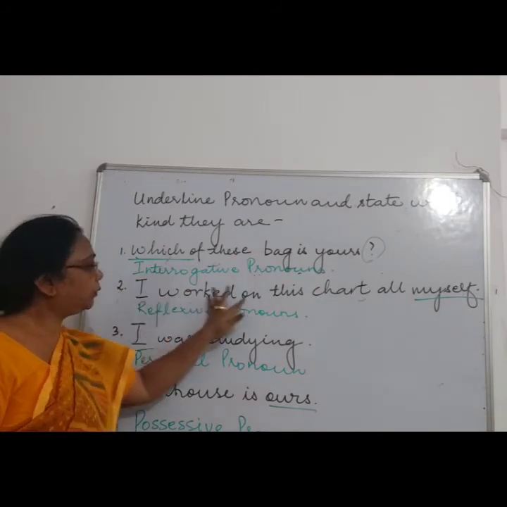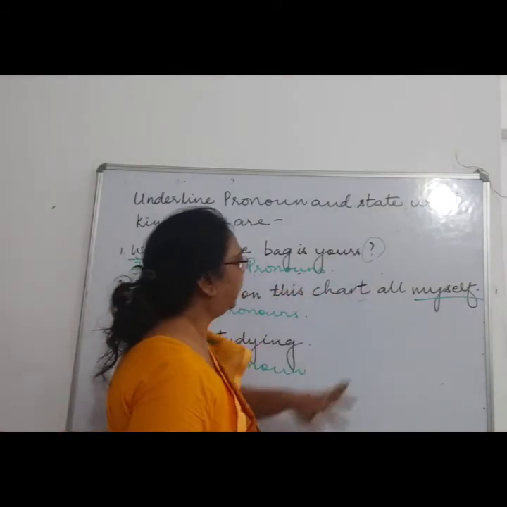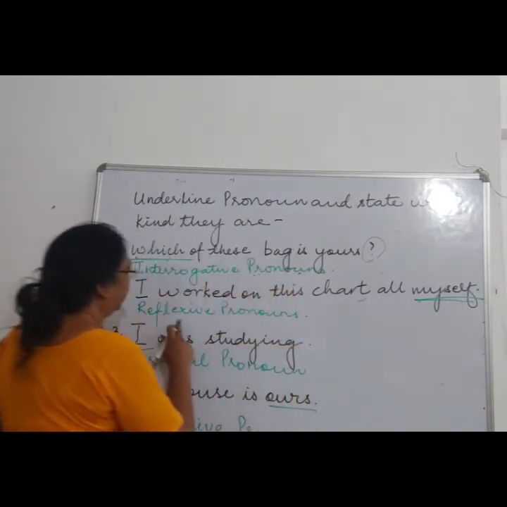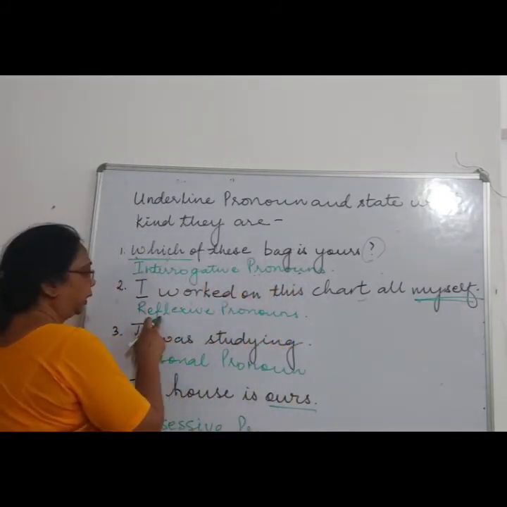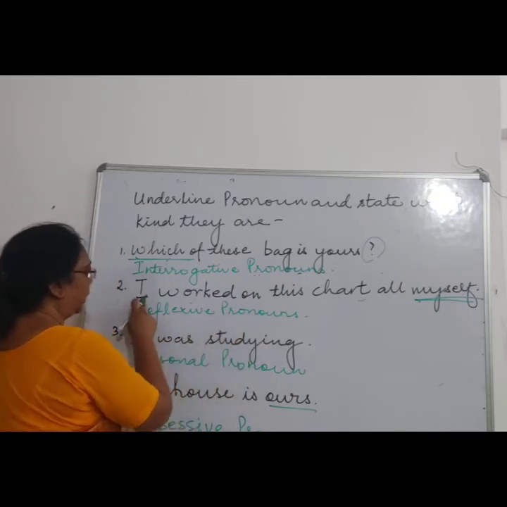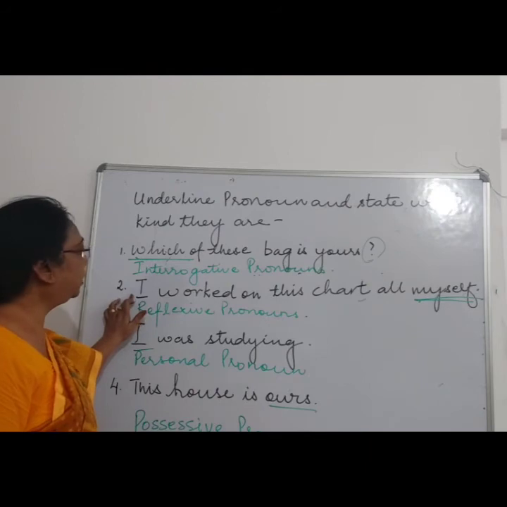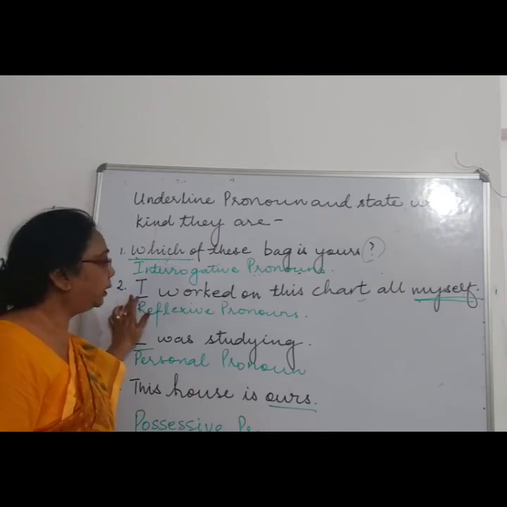Second one, I worked for this chart all myself. Now myself is what? It is a reflexive pronoun. If you are underlining I, then you can say that it is a personal pronoun, right?